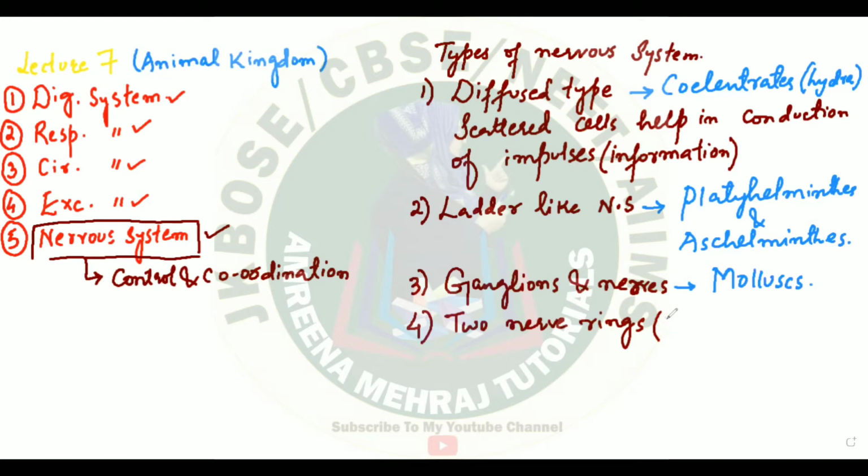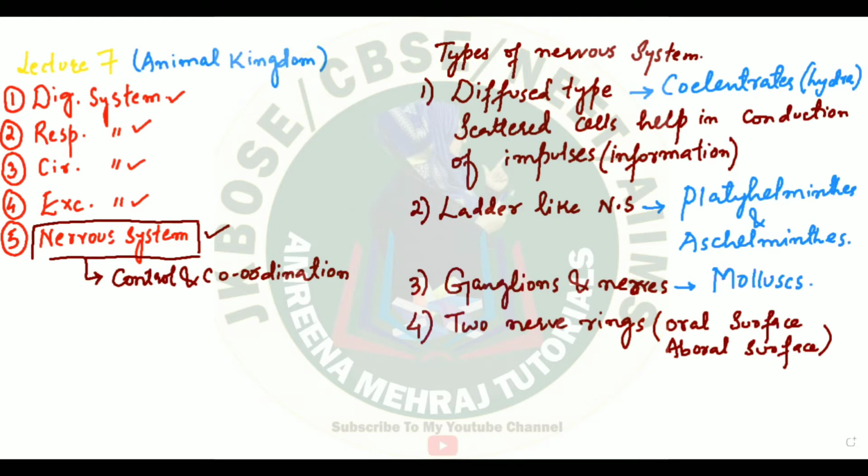So you will call those surfaces oral and aboral surfaces. So you will find one nerve ring towards the oral surface of the body, and another nerve ring you will find on the aboral surface of the body, the lower surface of the body. So you've got to remember the surfaces also. So one towards the upper surface of the body, one towards the lower surface of the body, what we call oral surface and aboral surface. You will find two nerve rings in these surfaces of the body.